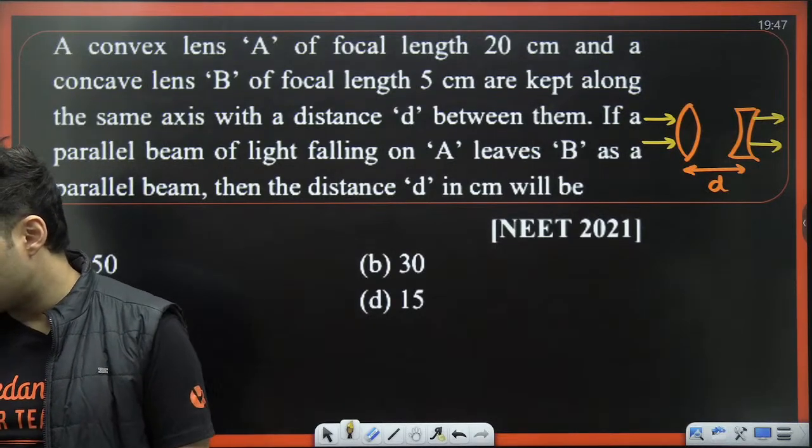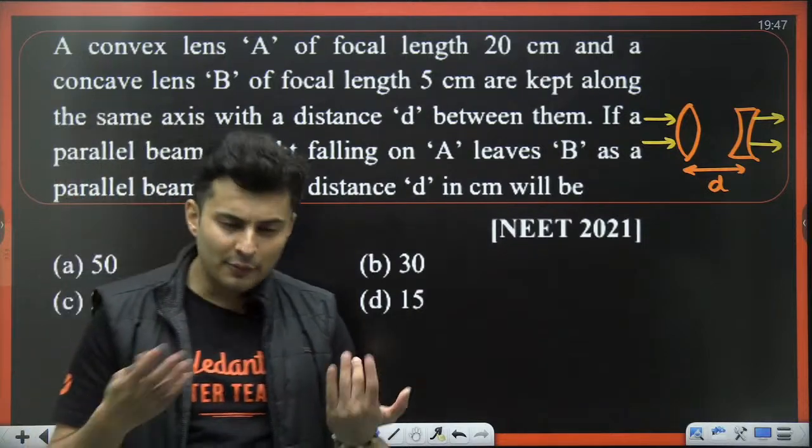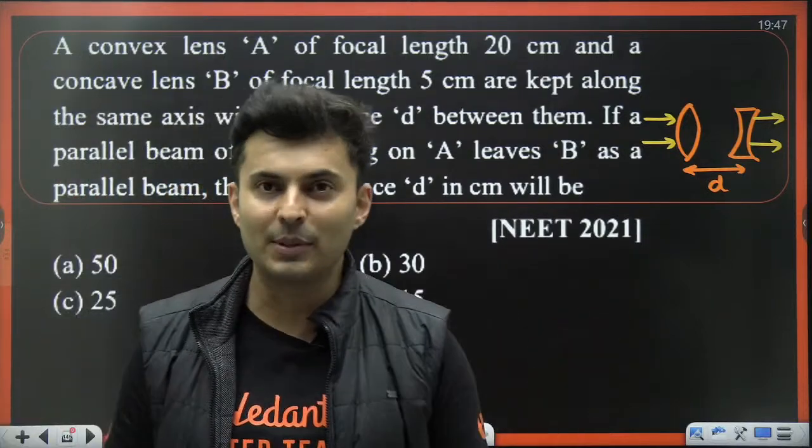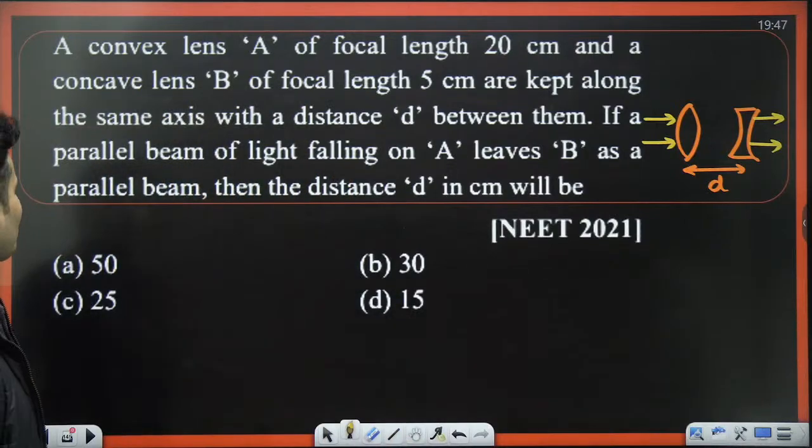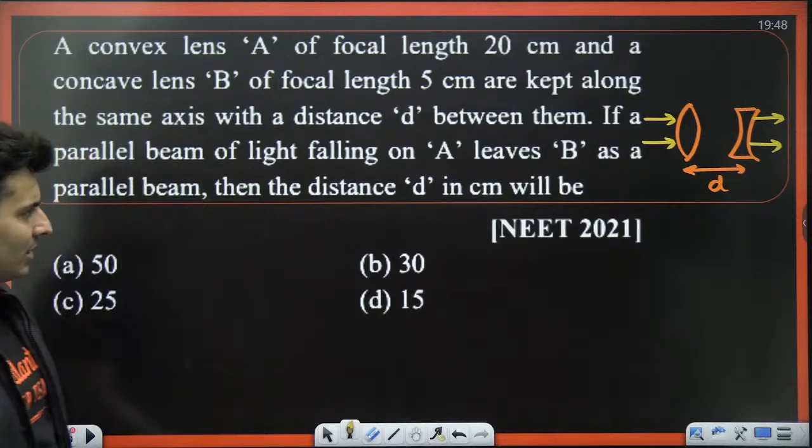Yes, the image will be less bright, because you are using fewer rays. Obviously, more rays means a more intense beam, and fewer rays means a less intense beam. Yes, the image will be dim. That's right. Okay, so what do you think is the answer for this?